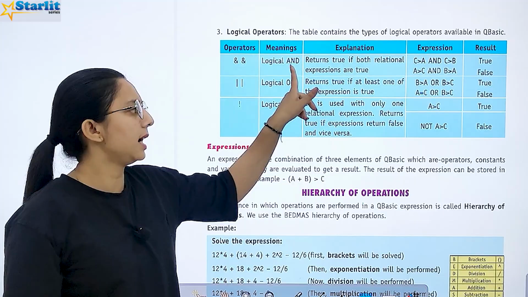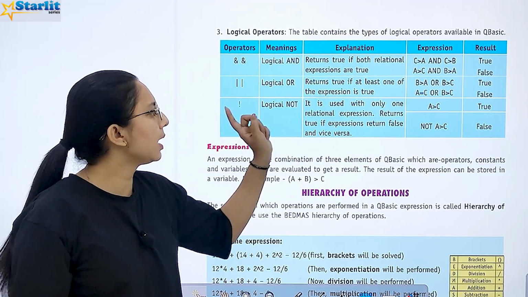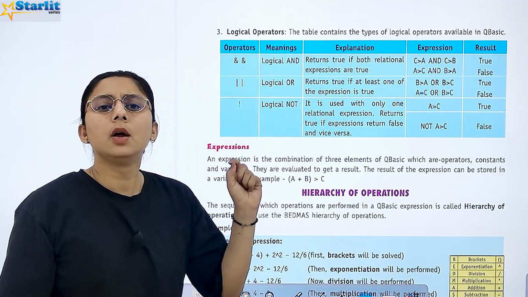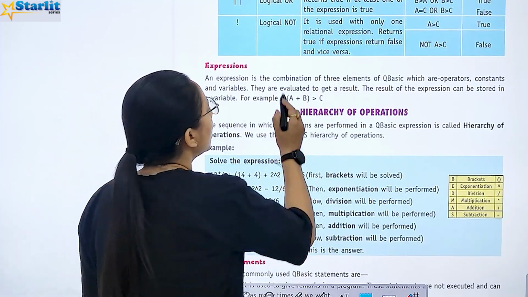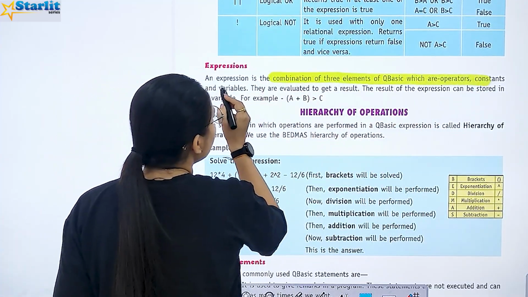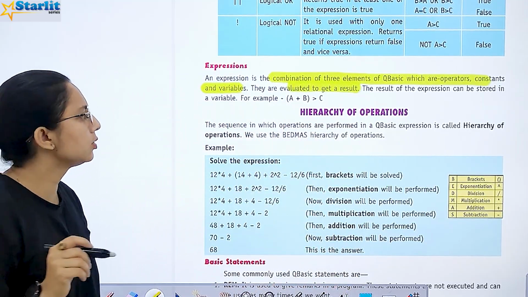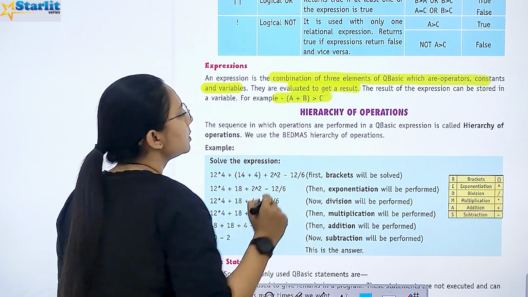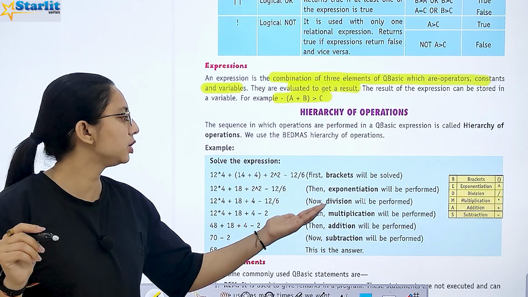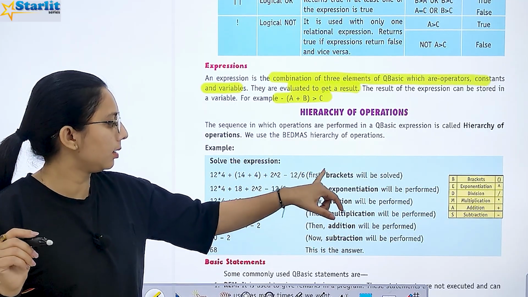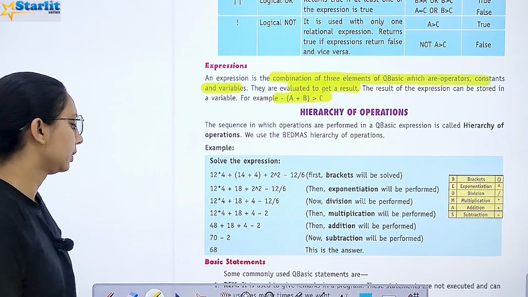Then we have logical operators. Logical AND returns true if both expressions are true, right? Logical OR returns true if at least one expression is true. Logical NOT is used when only one relational expression is used. Next is expression. Expression क्या होता है? A combination of three elements of QBasic, which are operators, constants and variables. They are evaluated to get results. और इसका जो expression होता है, जैसे A plus B smaller than C. Hierarchy of operations क्या होता है? इसमें हम BODMAS कहते हैं: brackets, orders or exponents, division, multiplication, addition and subtraction.